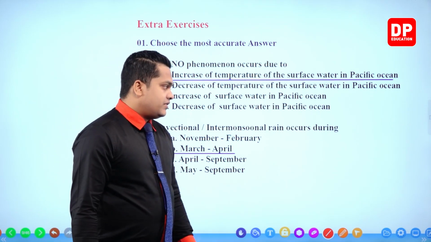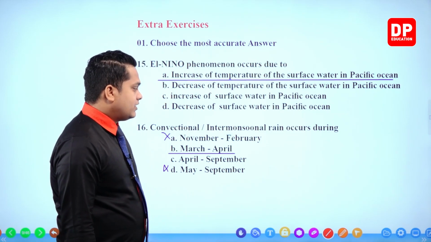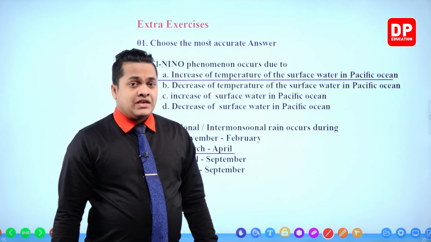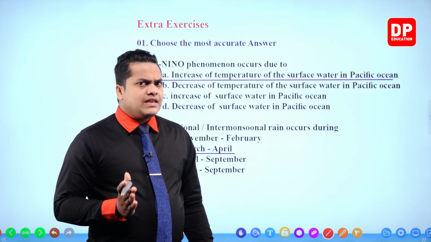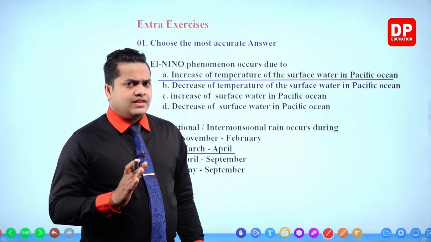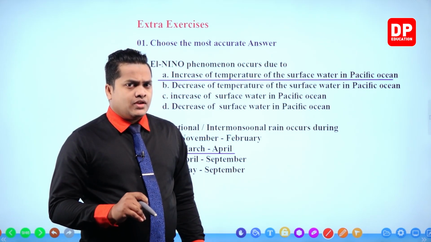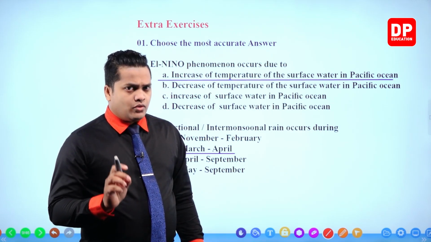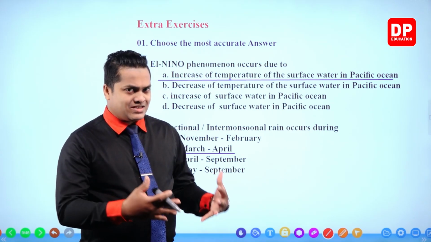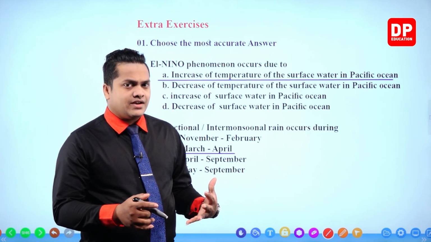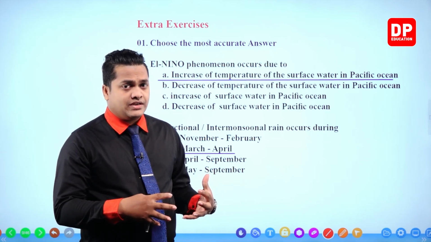Convectional rains or intermonsoonal rains will occur during March to April. So, that's why, my dear children, during the April month, even the book says so. If you look at your textbook, we have discussed these things already.